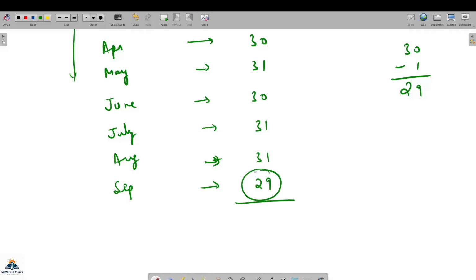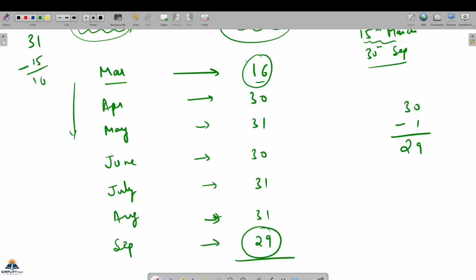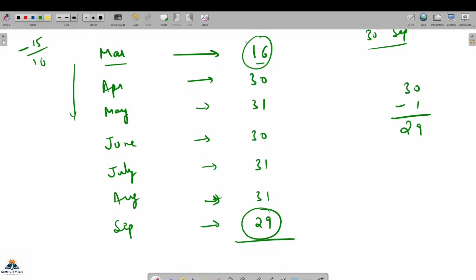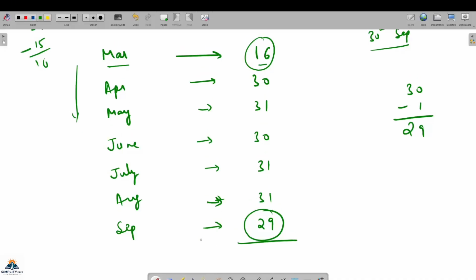So here this part was tricky to calculate and this part was tricky. Rest is that है ना, you should know the number of days in each month, and now you have to simply add, that will give you the number of days between 15th of March and 30th of September है ना.